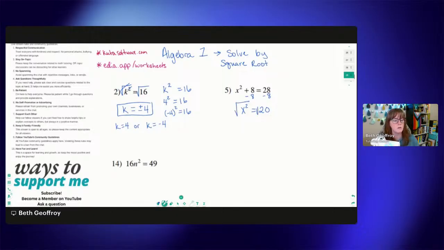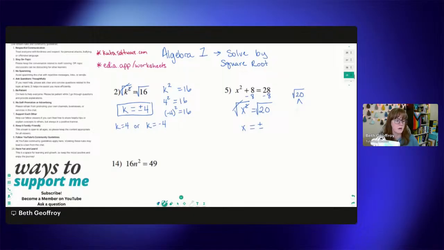We can square root each side of the equation. What that does is cancel out that square for x, and we get x equals plus minus the square root of 20. Now, the square root of 20, I think we just did this one on the other page. We're going to simplify a little bit.